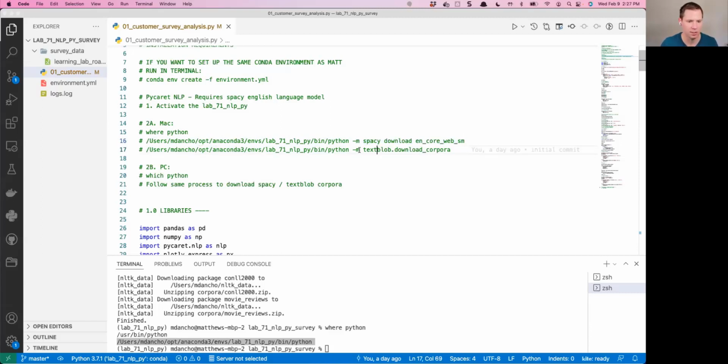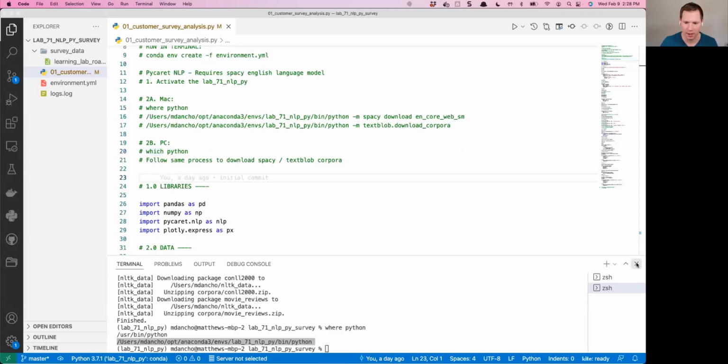Then you're also going to do the same thing for textblob.download_corpora. You just run this again, replacing this with the appropriate path to your Python environment. If you're on PC, the process is exactly the same. I think the only thing you need to do is use which python, not where python on PC. I think it's which python, and that'll show you the location of your activated Python session.